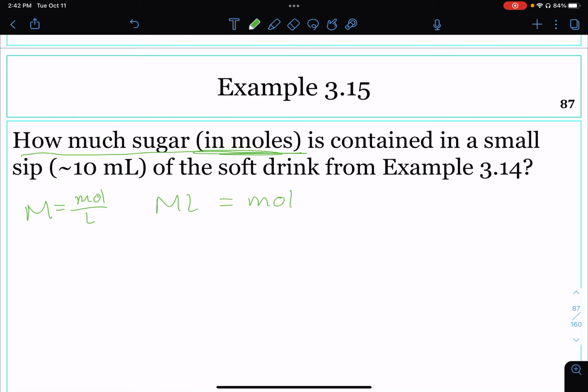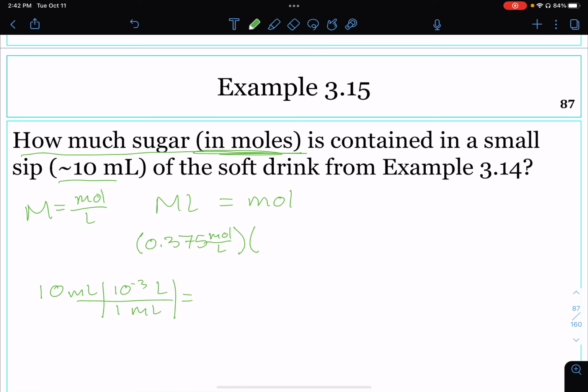The molarity from the previous problem was calculated as 0.375, and its units are moles per liter. The volume in this problem is 10 milliliters. Of course, we need to convert that to liters. 1 milliliter is equal to 10 to the negative 3 liters. So we have 0.010 liters.